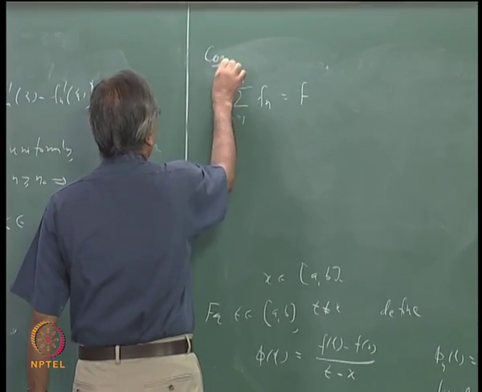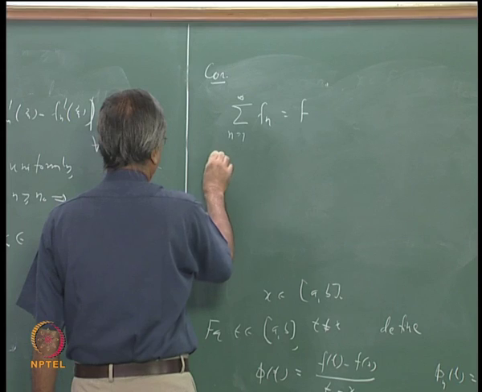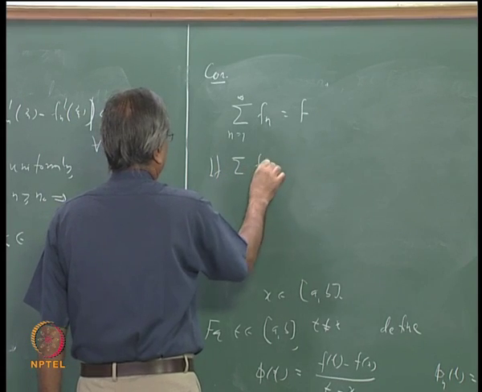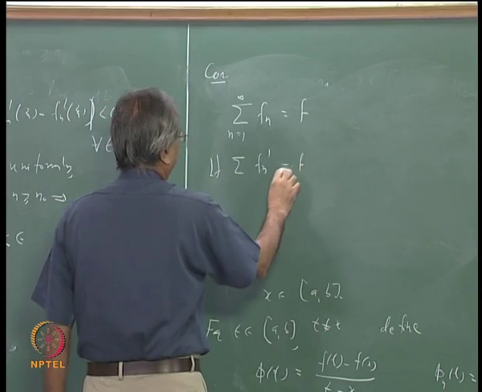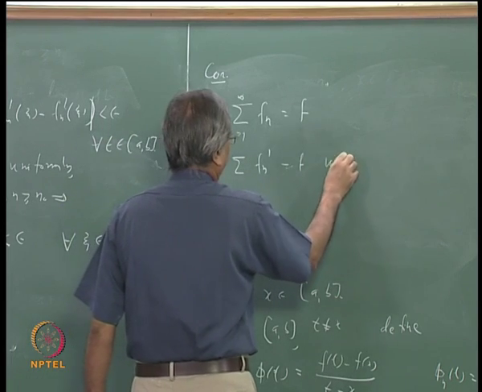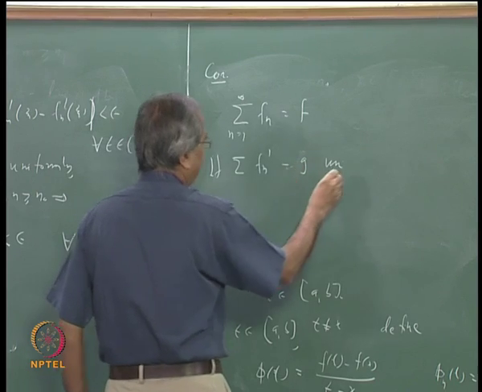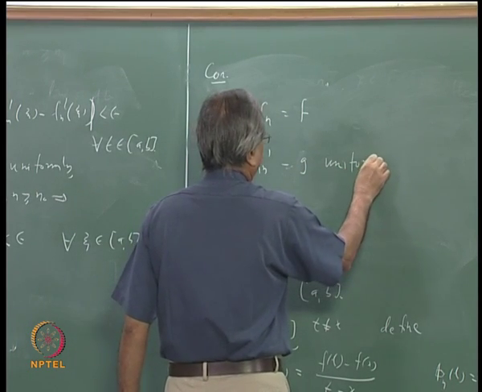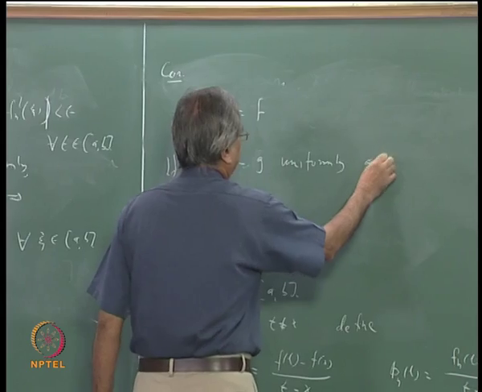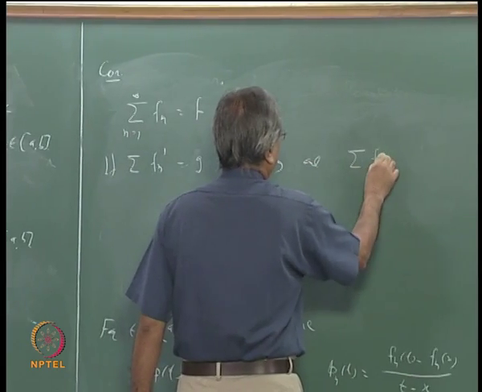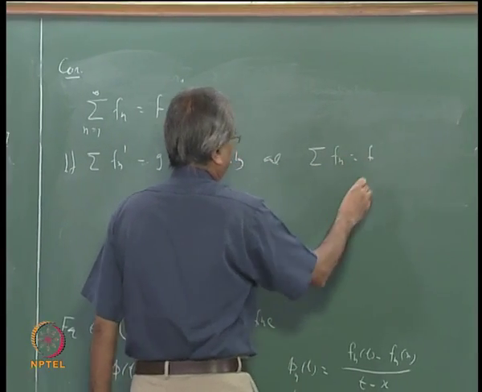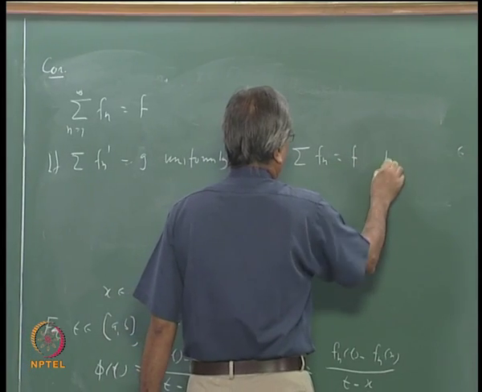So, the corollary is this. If sigma Fn prime converges to, let us not call it F now, let us call this G, uniformly, and sigma Fn is equal to F pointwise, let us say.